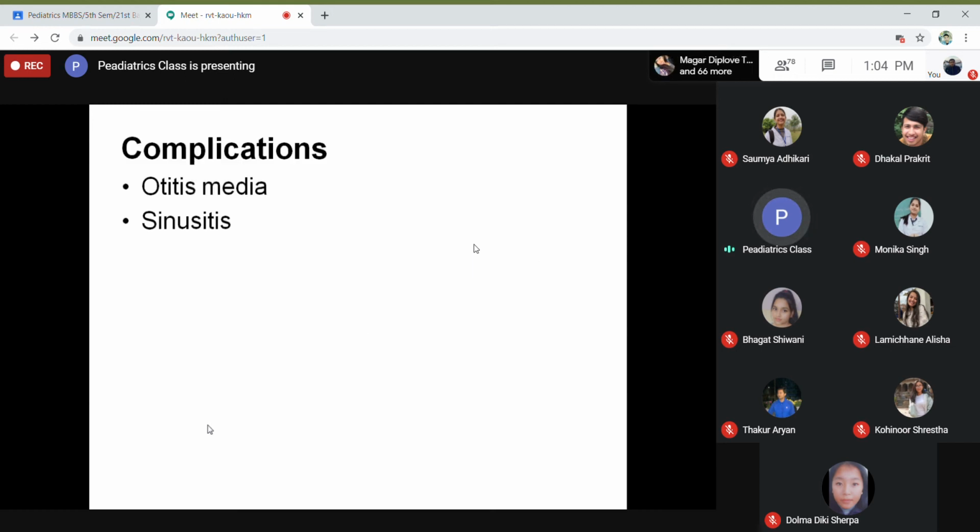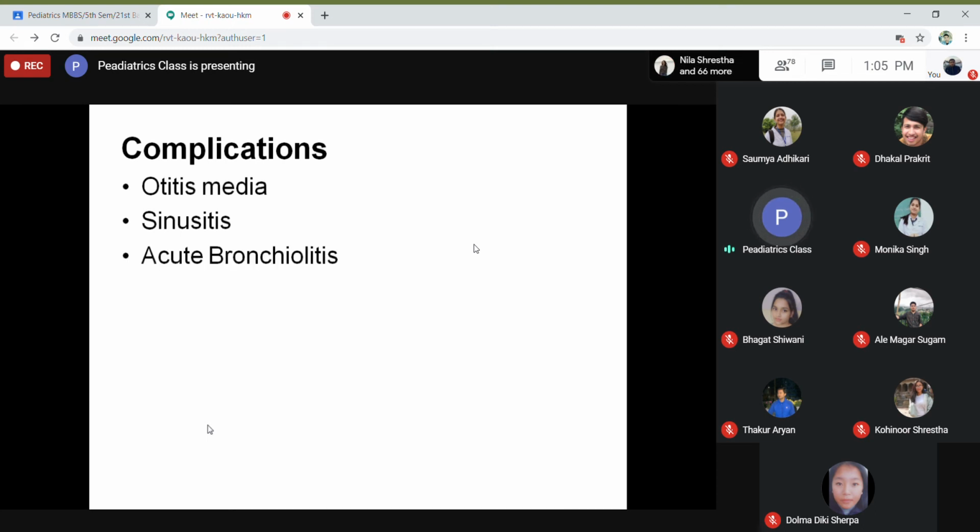Complications: if you don't treat common cold, sometimes it can spread the infection from the nasal cavity through the eustachian tube into the middle ear and cause otitis media, or spread to the paranasal sinuses and cause maxillary, frontal sinusitis.